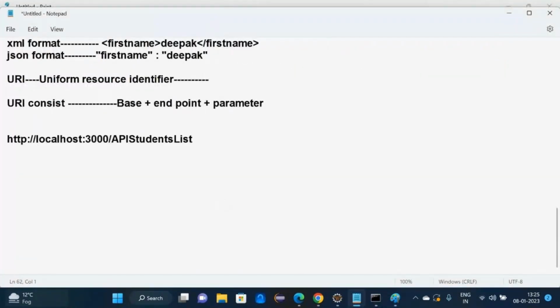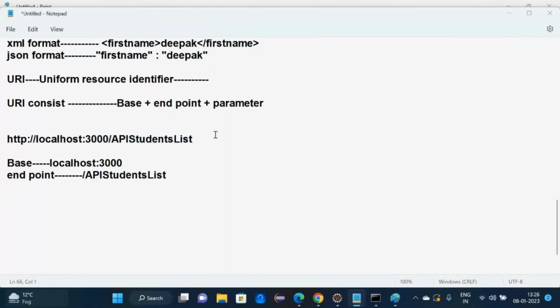Here also, what is the base? Base is localhost colon 3000. This will be the location. And the endpoint is the feature, student API, student list.